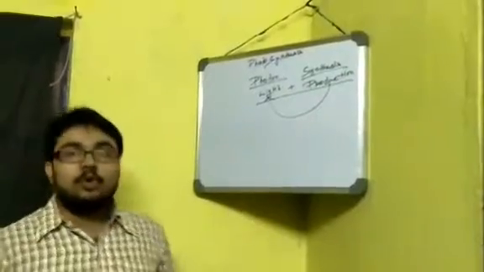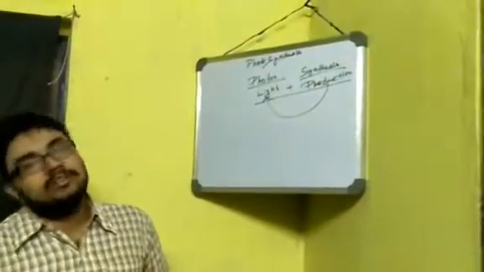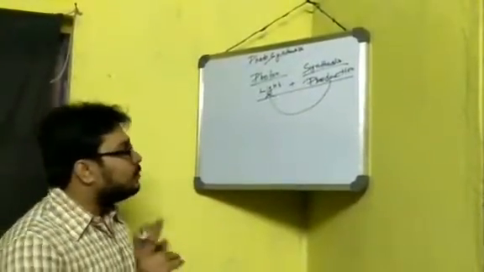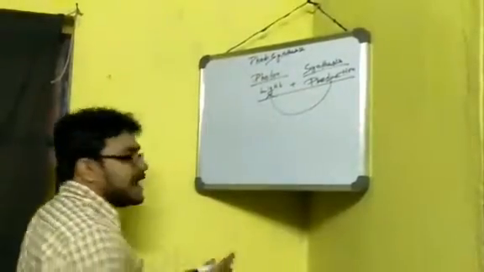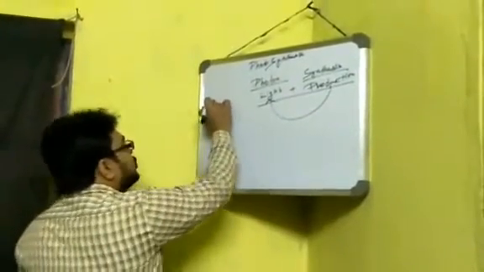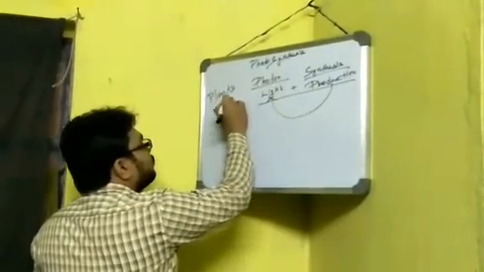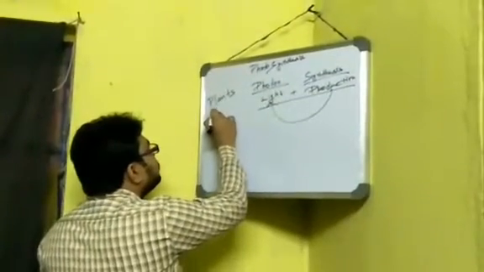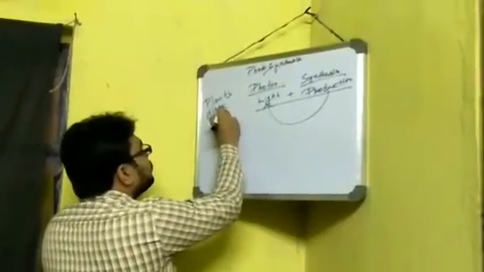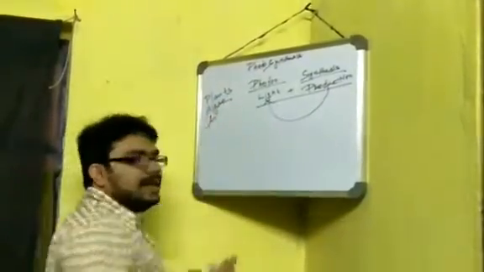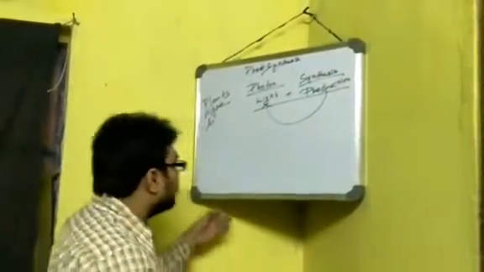Now let us know what the process of photosynthesis is. Photosynthesis is basically carried out by plants, algae, and many cyanobacteria.